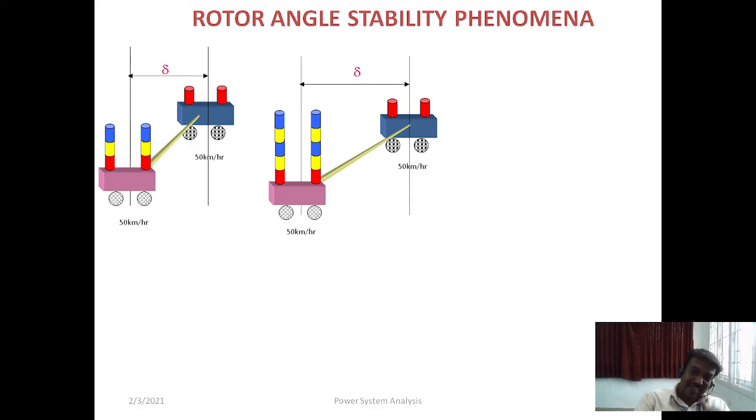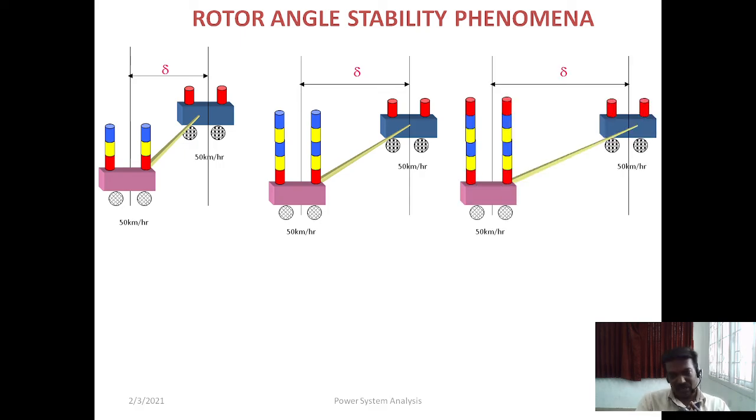Now what happens? Again we are increasing the load further on the rotor. When you continuously increase the rotor's load, again the speed decreases. Assume that it comes back to 45 kilometers per hour. Now again we are increasing the acceleration, giving another 5 kilometers per hour of acceleration. So now the rotor comes back to the original position, 50 kilometers per hour.